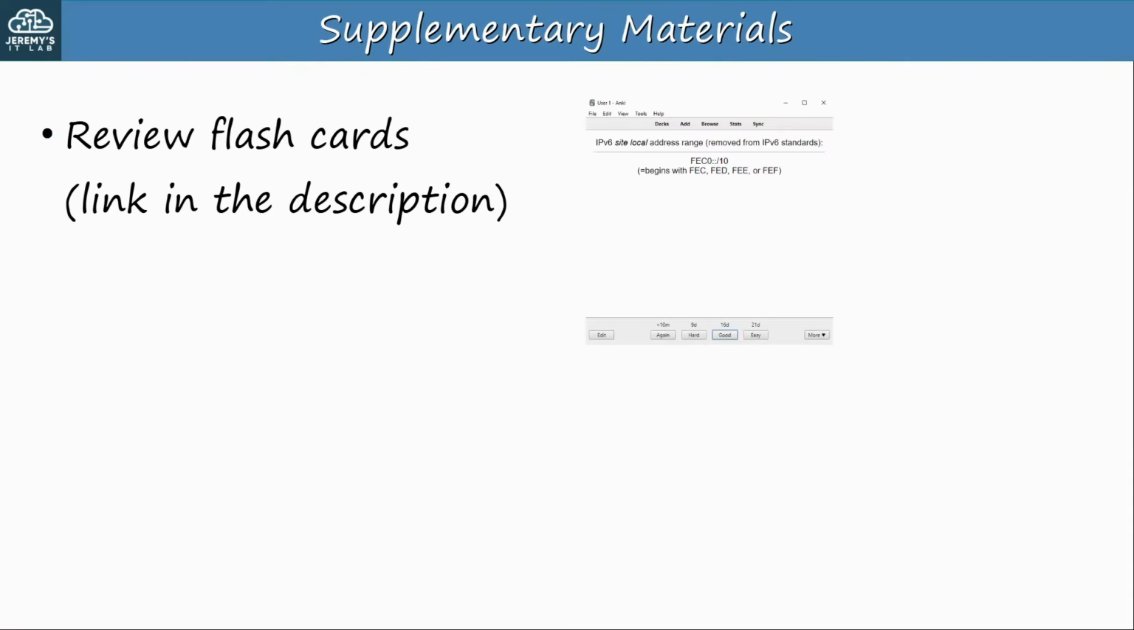There are supplementary materials for this video. There is a flashcard deck to use with the software Anki. There won't be a lab for this video. Again, we didn't cover any configurations in this video. However, the next video of the course will be dedicated to wireless LAN configuration, and we will have a practice lab after that video.